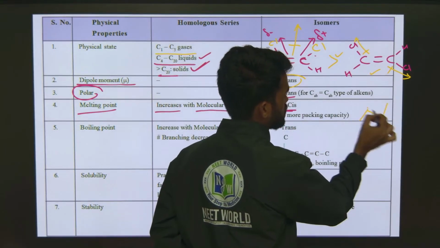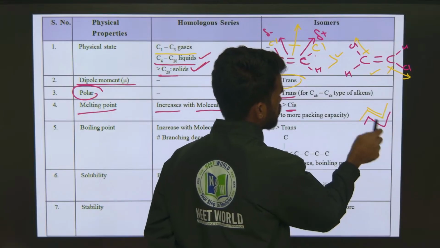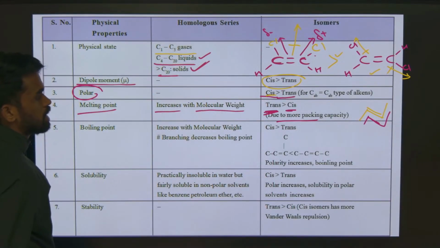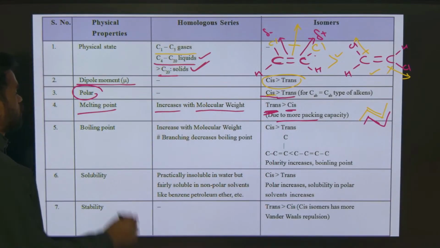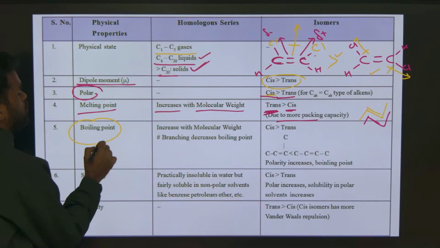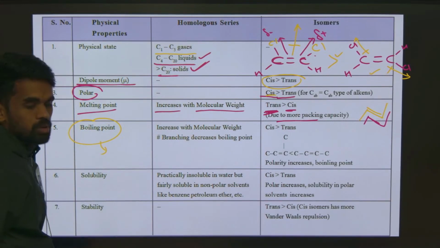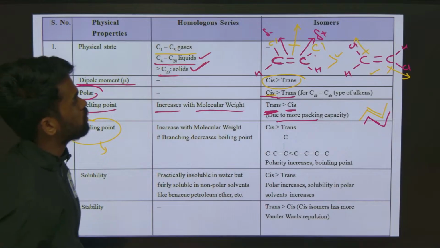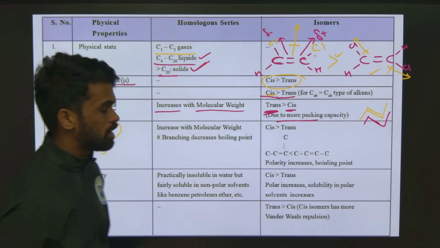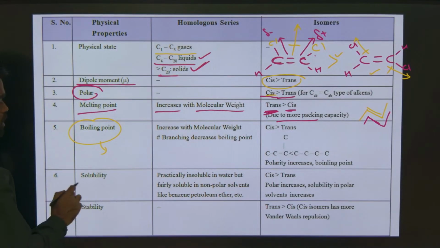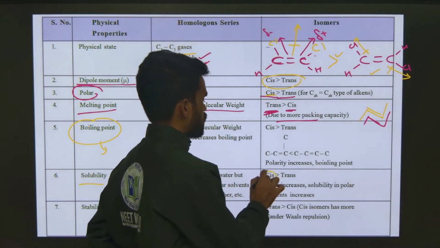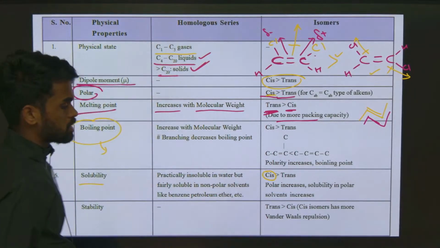a trans isomer like this, it has a close packing. Due to close packing, the melting point of trans alkenes is greater than cis alkenes. Now boiling point depends upon their polar nature also. The more the polar nature, the more the boiling point. So polar nature is more for which one? Cis alkenes are more polar than trans alkenes. Next, solubility. Cis compounds are more polar, so they have more boiling point as well as more solubility, because they are more polar.